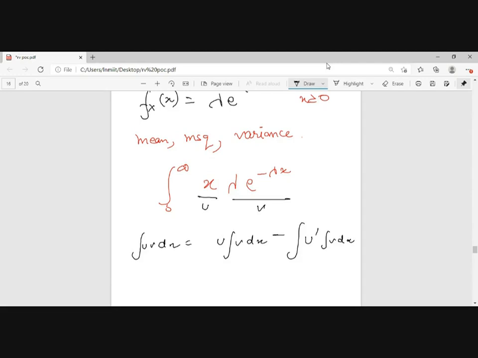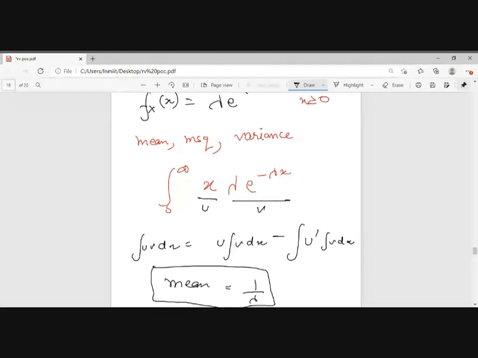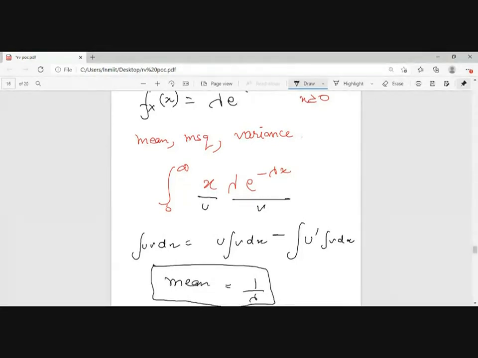As far as I remember, the mean is 1 by lambda. This is a standard function, so it will definitely have a value of 1 by lambda. Lambda e to the power of minus lambda x has a mean of 1 by lambda.